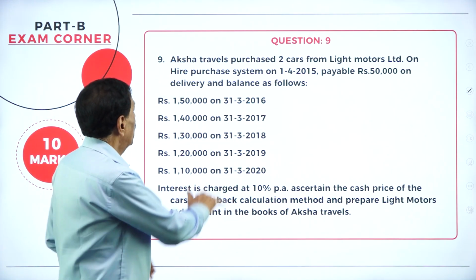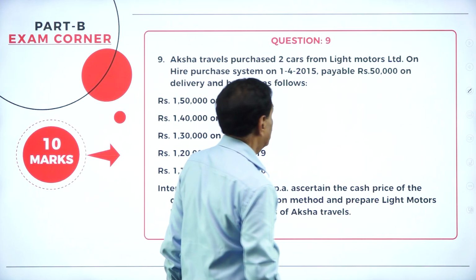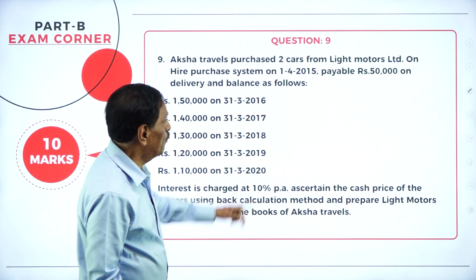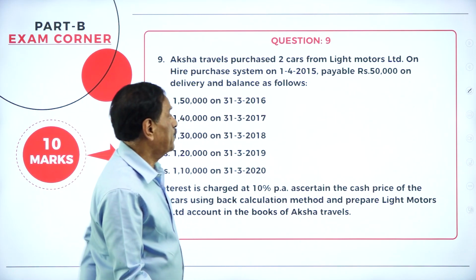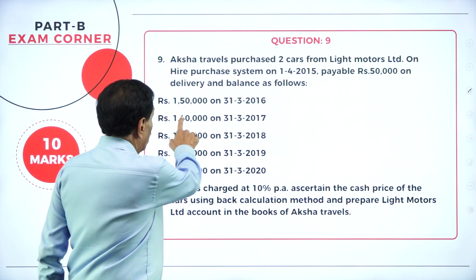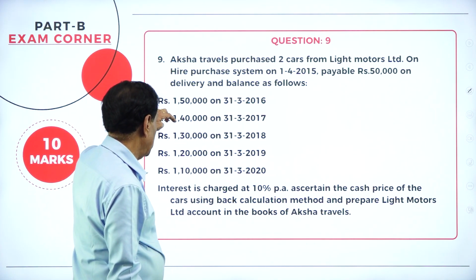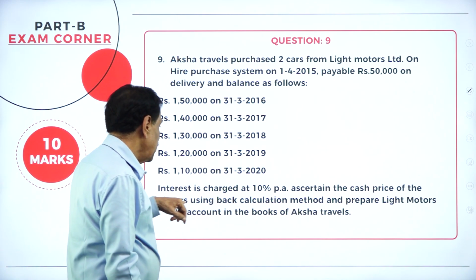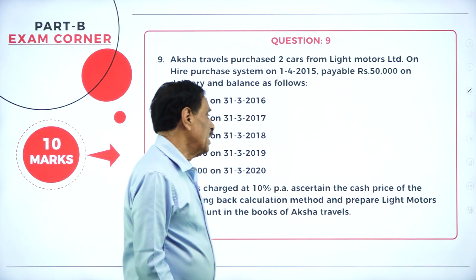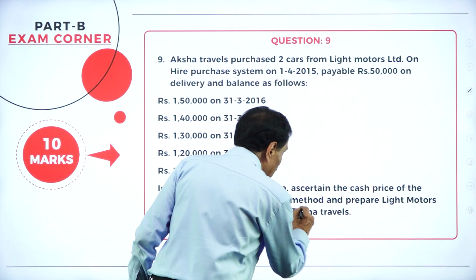Question number 9. Akshar Travels Limited purchased 2 cars from Light Motors on hire purchase system on 1/4/2015, payable 50,000 on delivery, and the balance as follows: 1,50,000 on the first installment, then the second installment, third, fourth, fifth. Interest is charged at 10% per annum. Ascertain the cash price of the car using back calculation.